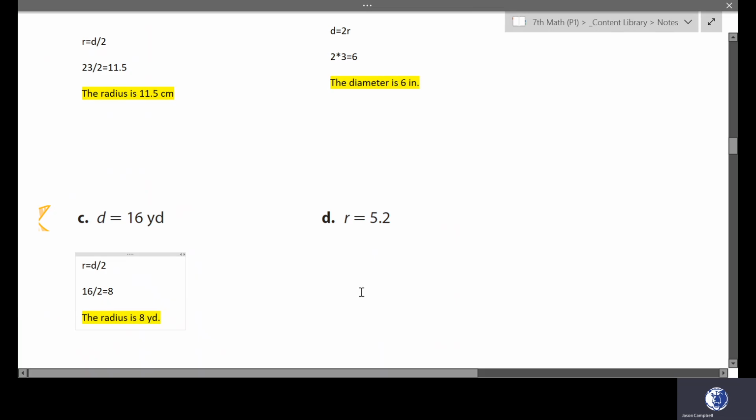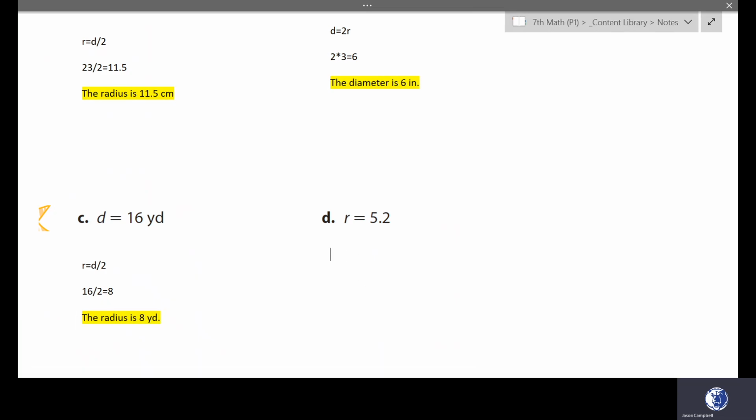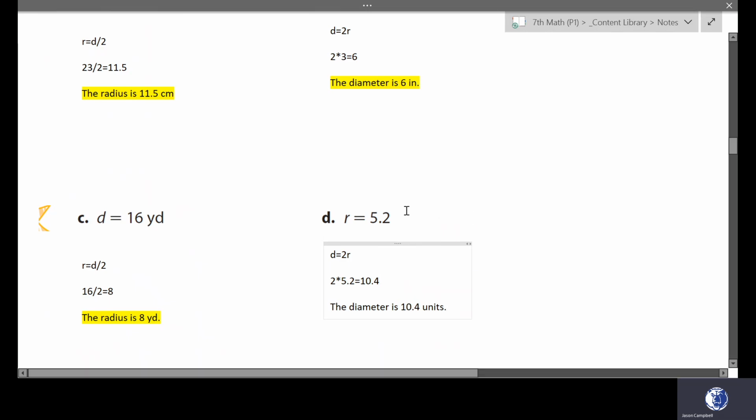And for got it D, we have a radius of 5.2. Well, the diameter is equal to 2 times the radius. So 2 multiplied by 5.2 is 10.4. The diameter is 10.4 units. They didn't give us units here, and whenever you don't have units, you can just say units.